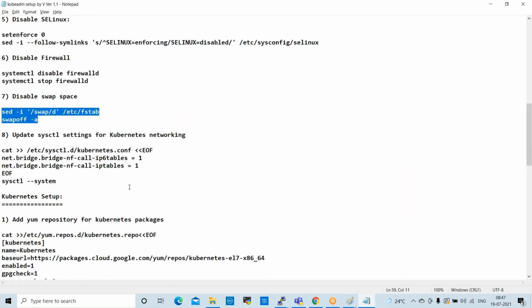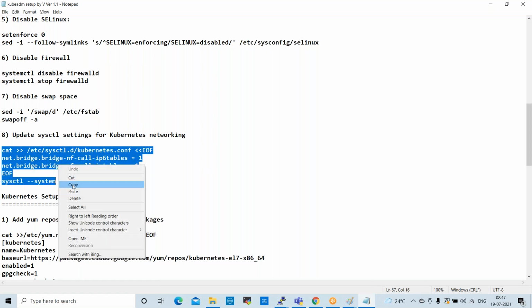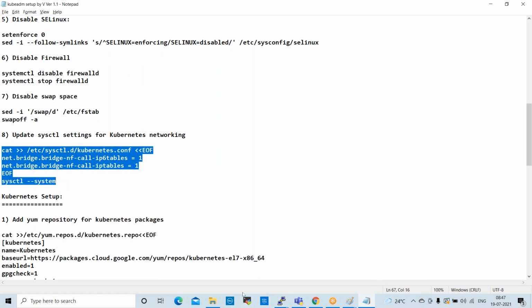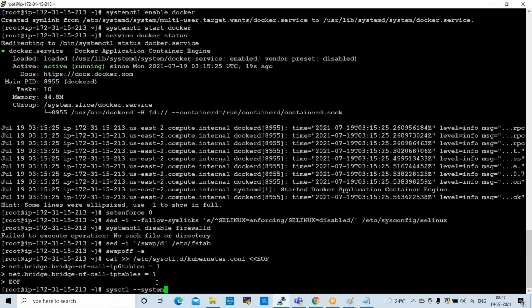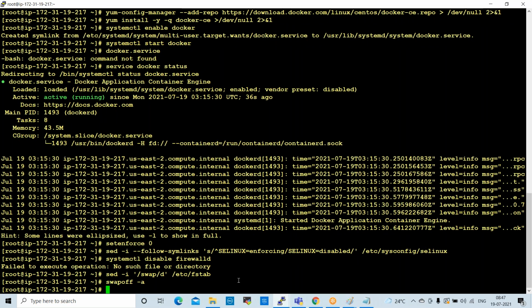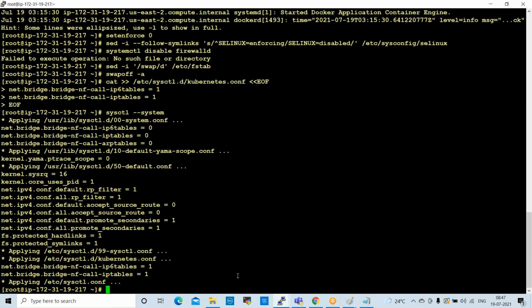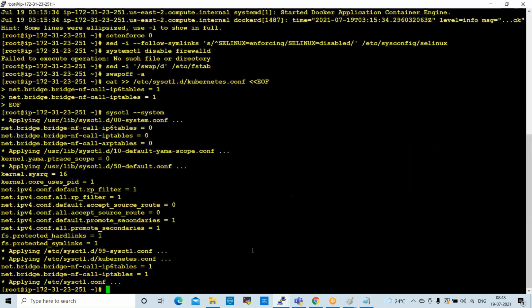Done. Next one is networking settings. Okay, so copy this entire command, full command up to here. Copy this and execute on master. Enter. Node 1. Enter. Node 2. Enter.